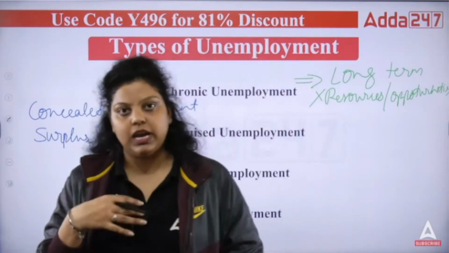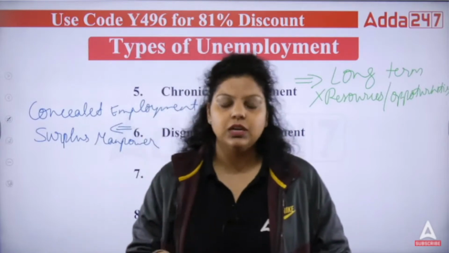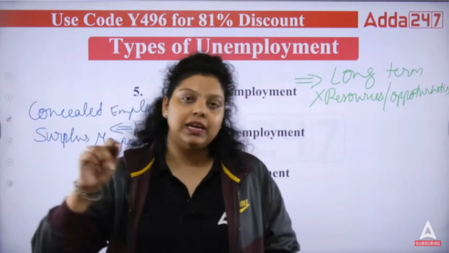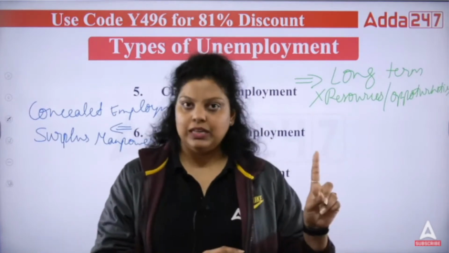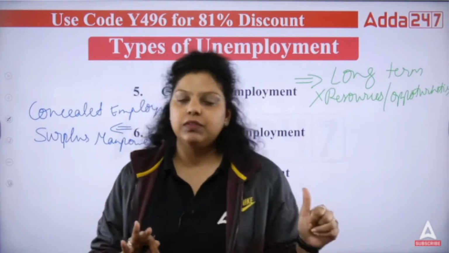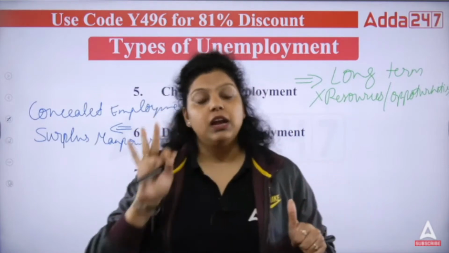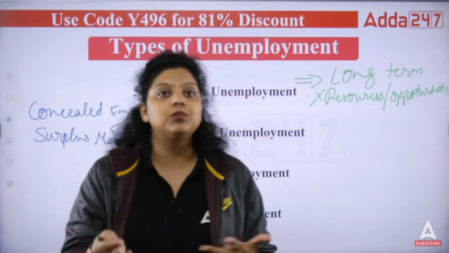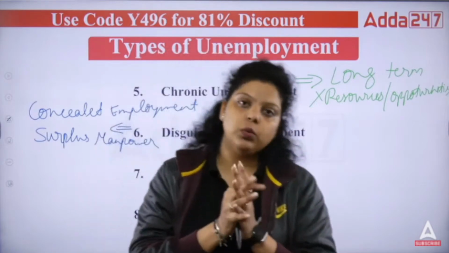Let's say, for example, in the JAIIB exam, there is a subject, Indian economy, Indian financial system. I am teaching that subject, but the company has hired 2 more mentors, 2 more faculties for the Indian economy, Indian financial system subject. Now, what happens? The batch is only 1 in the company and the faculties are 3. Out of these faculties, only 1 will be allowed to teach in the 1 batch. We have only 1 batch and 3 faculties for a single subject. So the 2 faculties are surplus manpower. We don't need them right now, but still they are in the organization. So that will be known as disguised unemployment.